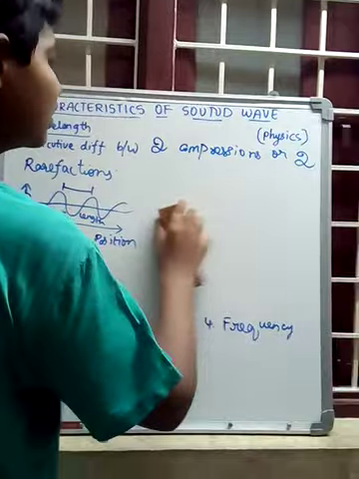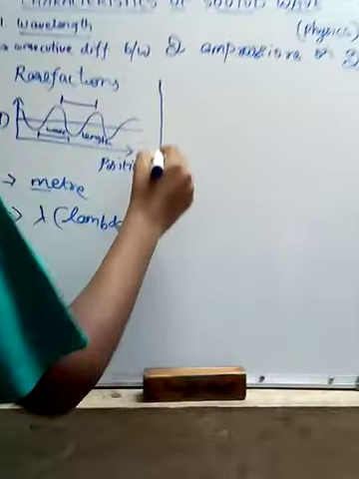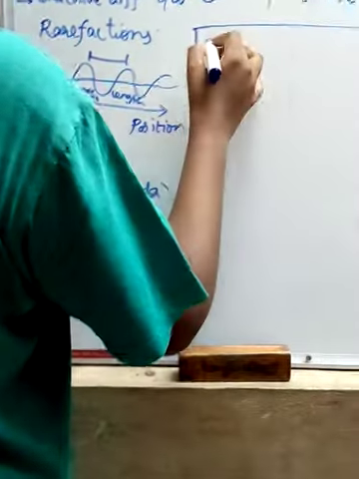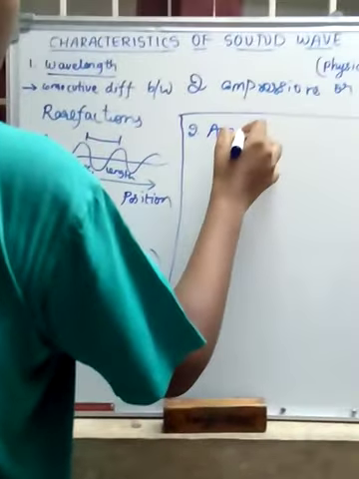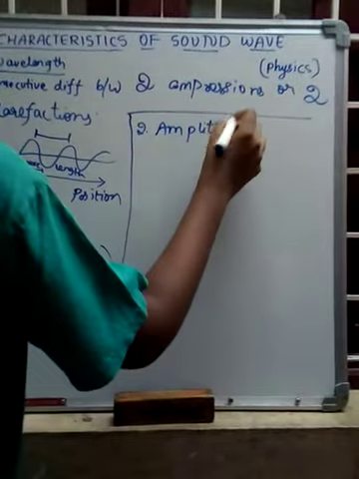Now let's discuss amplitude, one of the characteristics of sound wave.